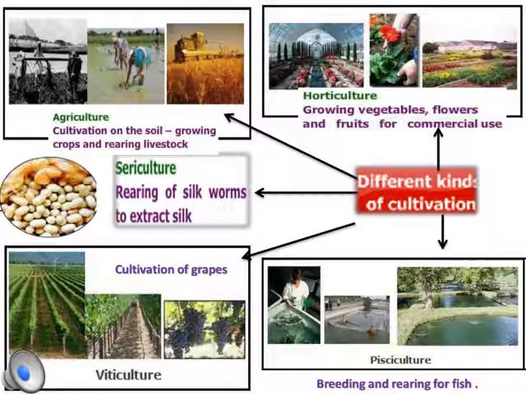Then the next is horticulture. Horticulture is the science or art of cultivating fruits, vegetables, flowers, or ornamental plants. This comes from the Latin word hortus, meaning garden, and culture means cultivation. This involves the activities carried out to improve the crop yield, quality, nutritious value, and the resistance to insects and diseases. So these are the other various forms of cultivation which are carried out in agricultural activities.